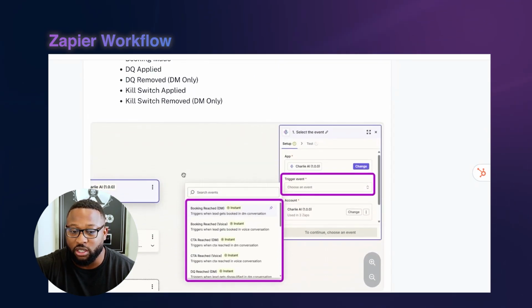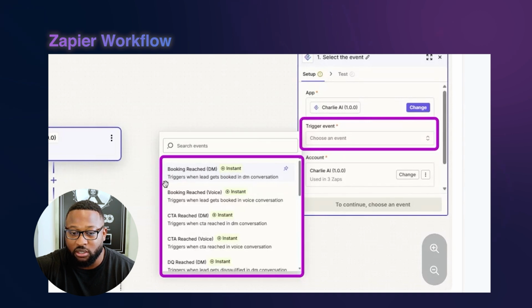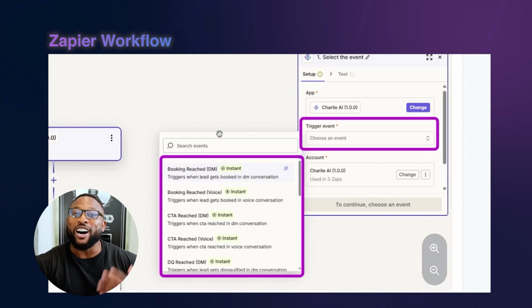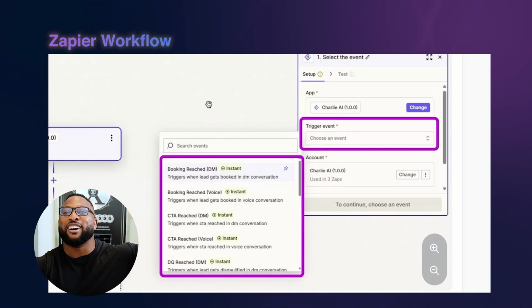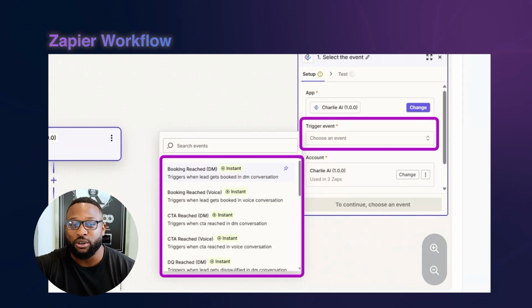So there are these new trigger events there. So you can see all the different trigger events. You can see booking reached. You can see Charlie CTA DM reach. So you can see booking reached DM, booking reach voice, CTA reached DM, CTA reach for voice, DQ reach DM, DQ reach for voice. And so now we can trigger other actions inside of other softwares based on these trigger events inside of Zapier. And the team's been doing a great job continuing to build our apps and our integrations.